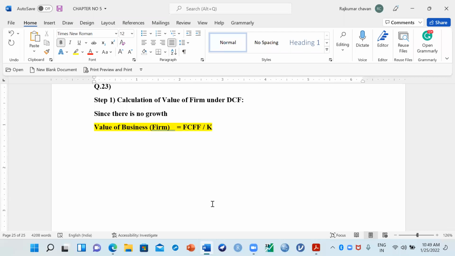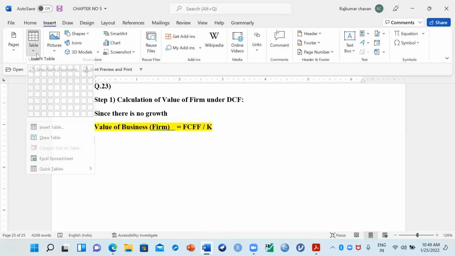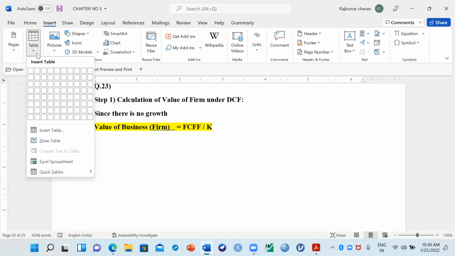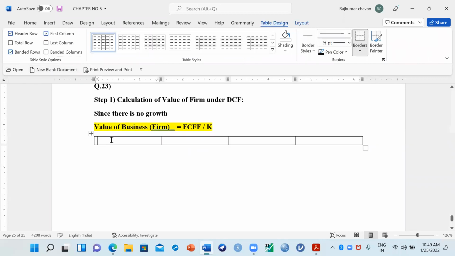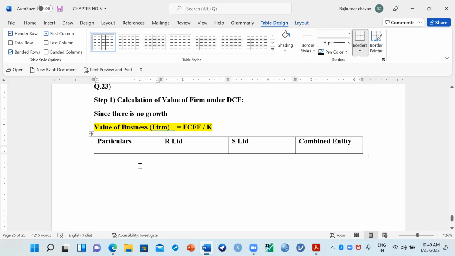So we have two businesses. Let us calculate the first one. What is the value of the firm based on the information? So we'll draw the table with 4 columns. Particulars, first R Limited, then S Limited, and then the combined entity. Whatever information is given, copy it down as it is and calculate the value of the business. So now the first one is FCFF.